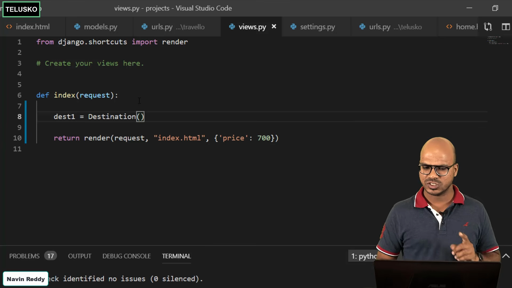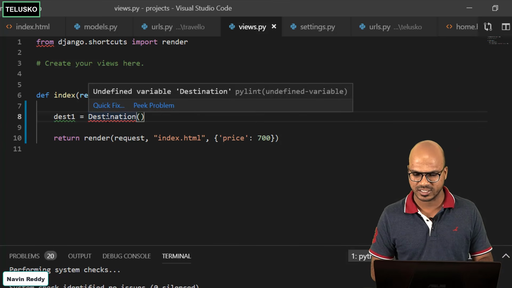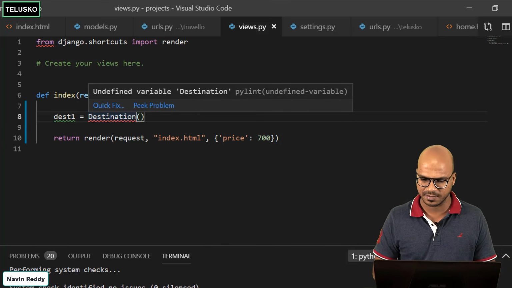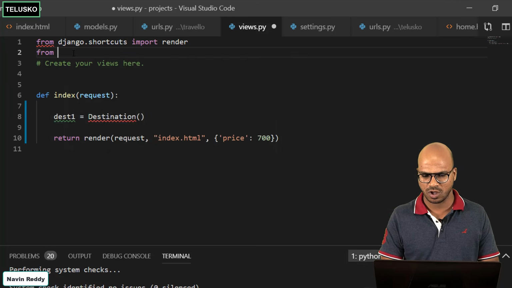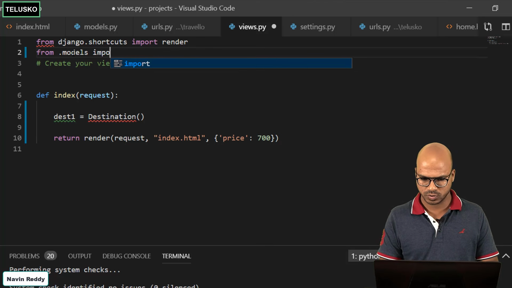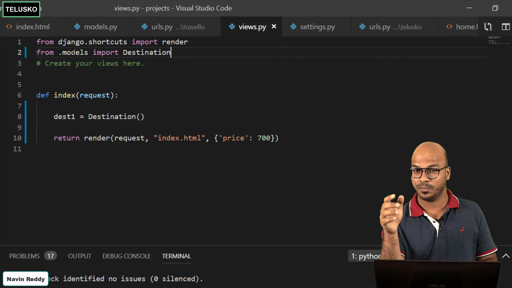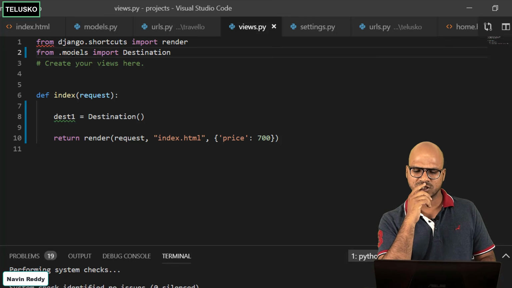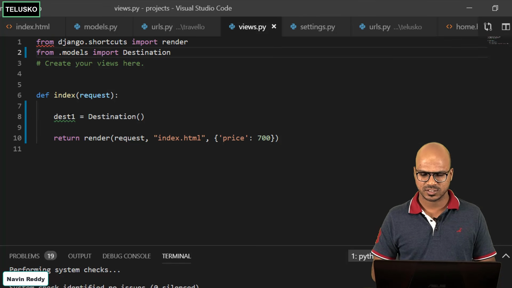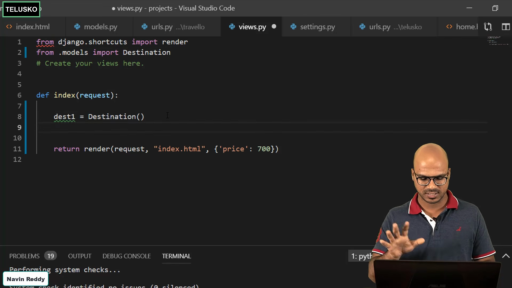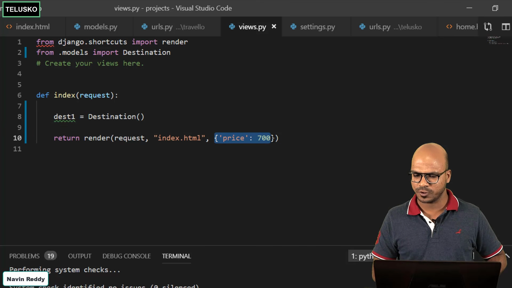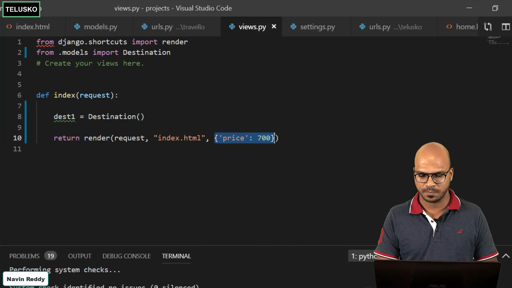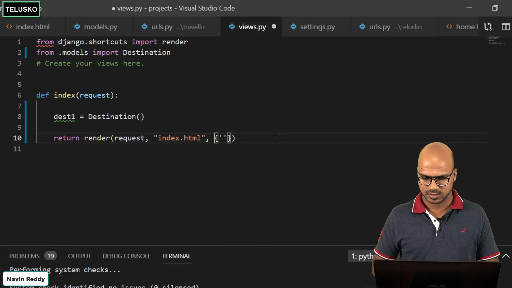But as you can see, it is not able to find Destination. It says undefined variable. So basically we have to import it from models. We'll say from .models import Destination. So we are importing Destination here. This looks fine. We are not using this object, that's why we got a warning, but as of now, let's stick to it. So what I will do is pass this destination here. I don't want to pass a price, I want to pass a destination. So I will say single quote, I'm passing a destination.